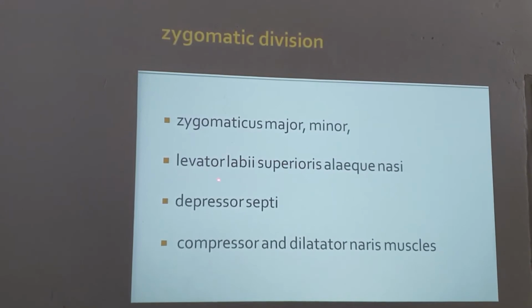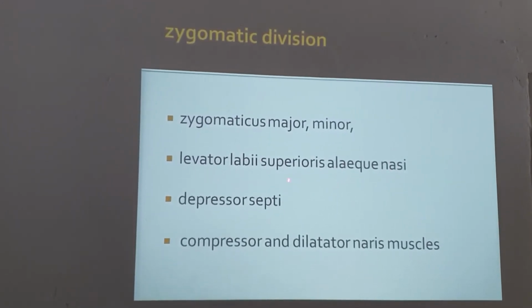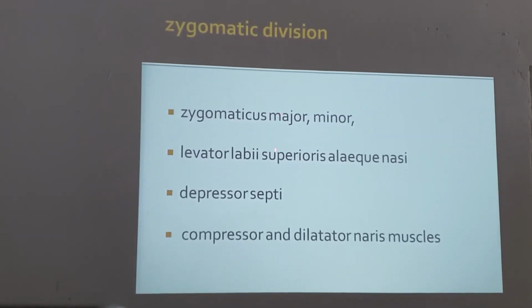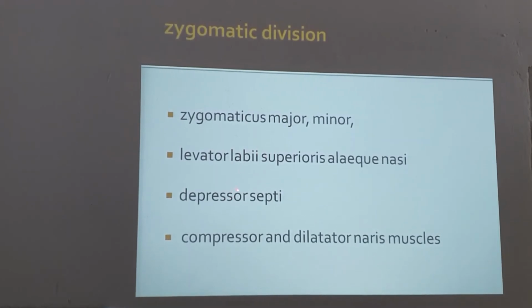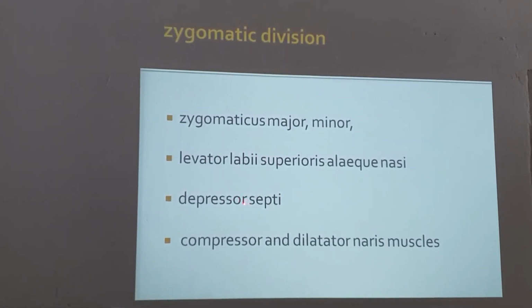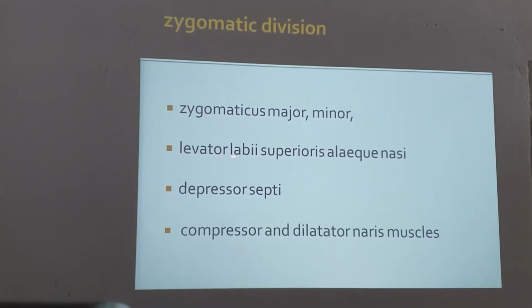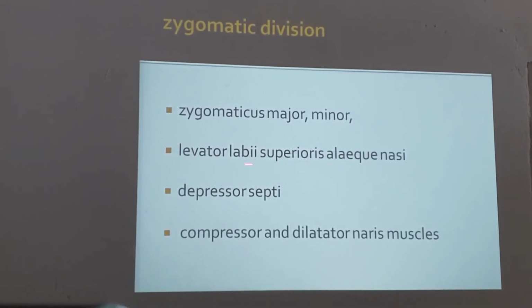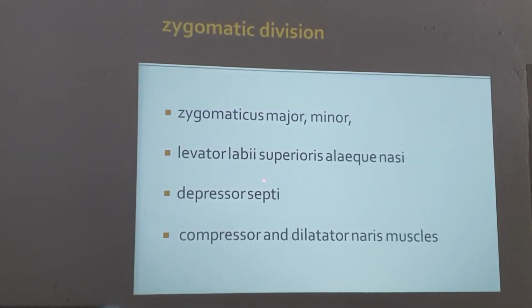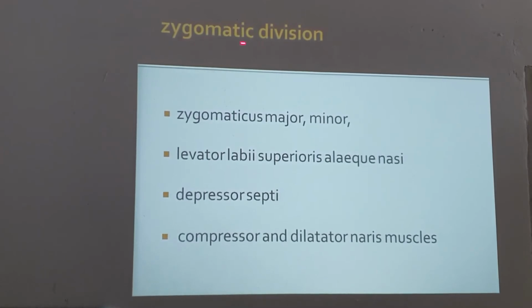The longest named muscle in the body is supplied by this zygomatic division of the facial nerve. That is a bit you can get in your exam. This is the longest named muscle. No other muscle has this long a name, but the muscle is very short. Okay, so that is supplied by the zygomatic division.